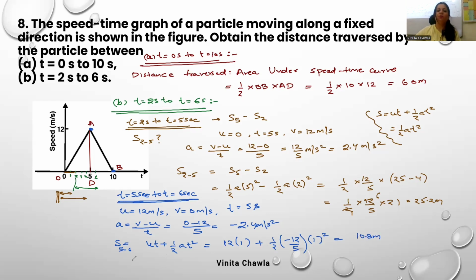Or you can use that formula also. Distance traveled for 5 to 6 seconds is the distance covered in the sixth second. So we can use u plus a by 2 into 2n minus 1. Using this formula, you'll get the same answer. It's 1 by 2 into minus 12 by 5. In the bracket, we have 1 second, so it's 2 minus 1. Again, you'll get the same answer.